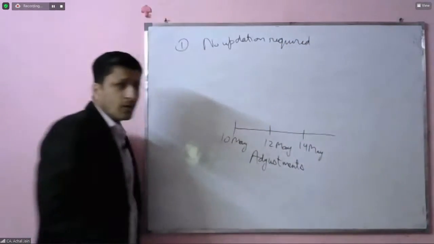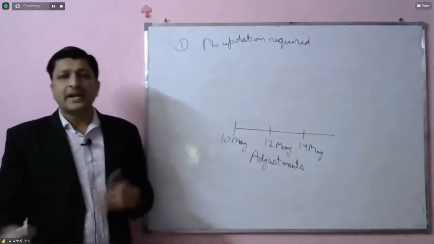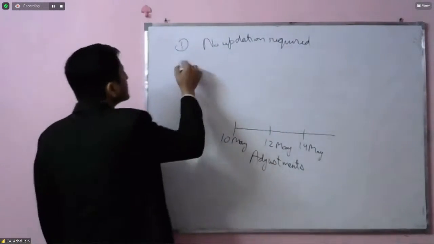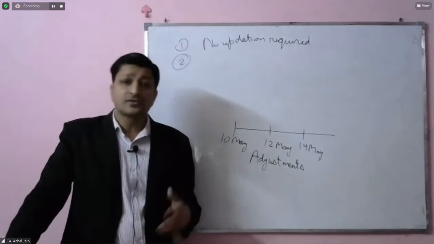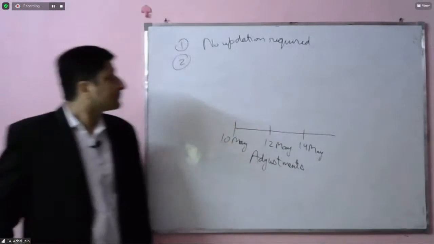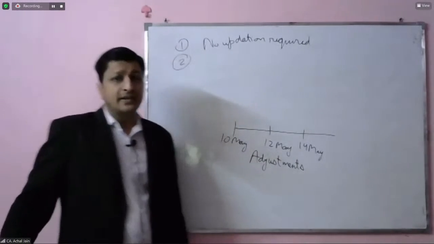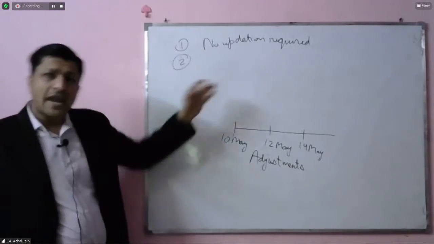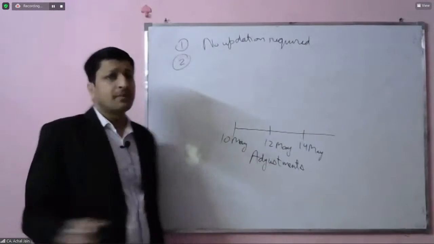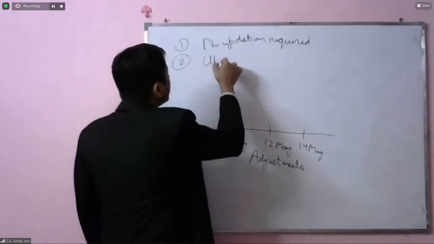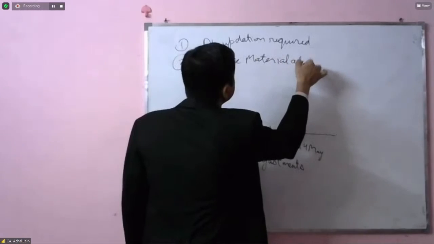No updation is required at all in the working papers, because these were all adjustments made at the last stage. Second aspect: once again, because all of these were adjustments related to the final stages, adjustments are required, but only the adjustments which are material may be updated in the working papers, and the adjustments which were not material but still made by the management may not be made in the financial statements. So update material adjustments only.